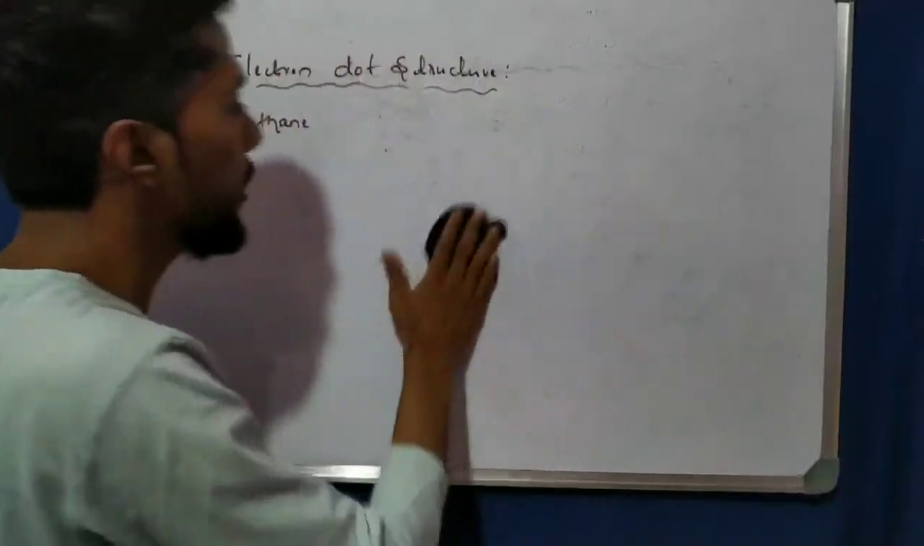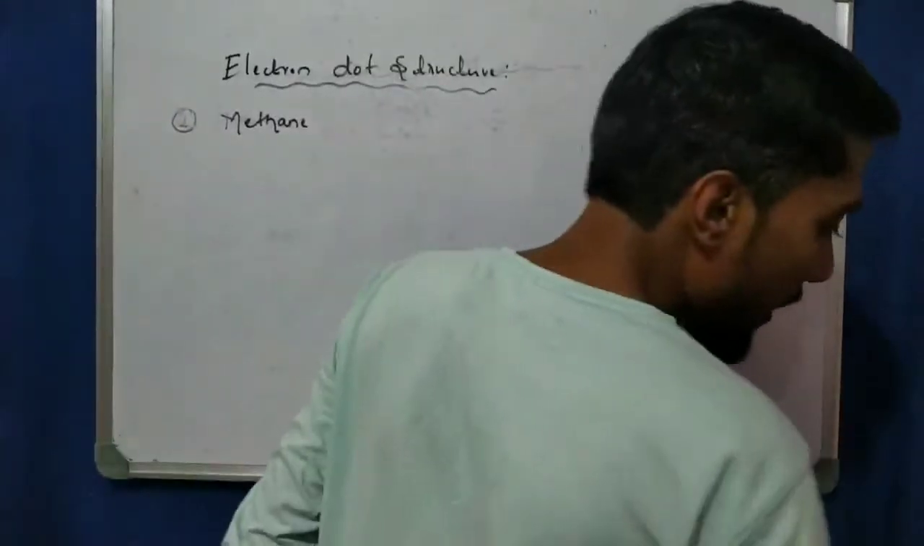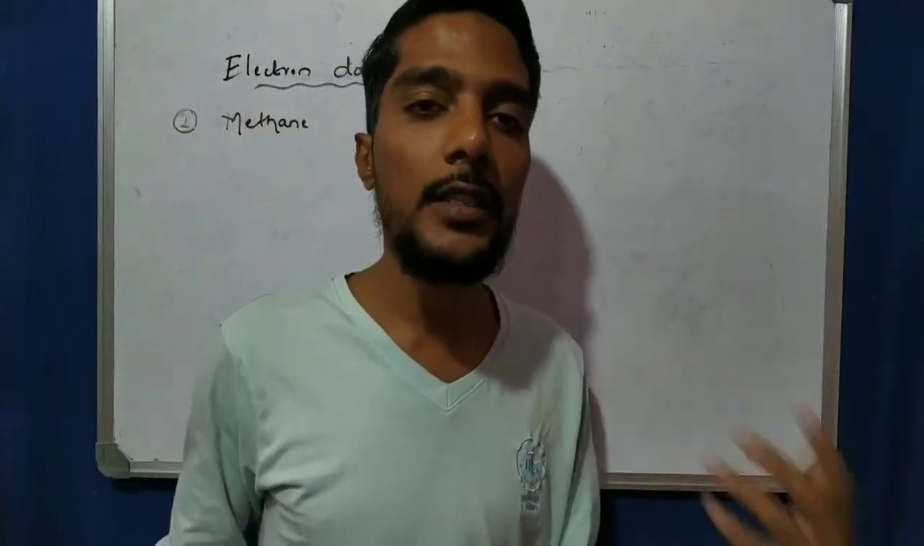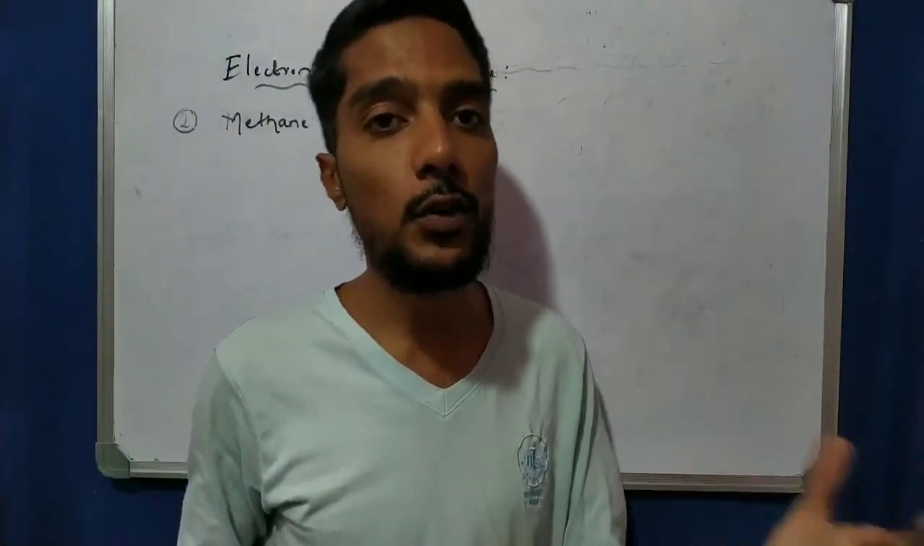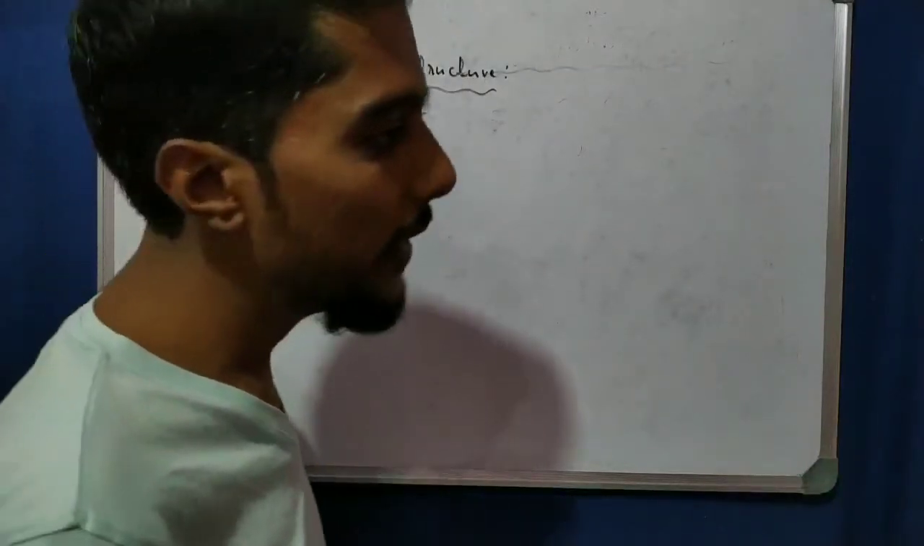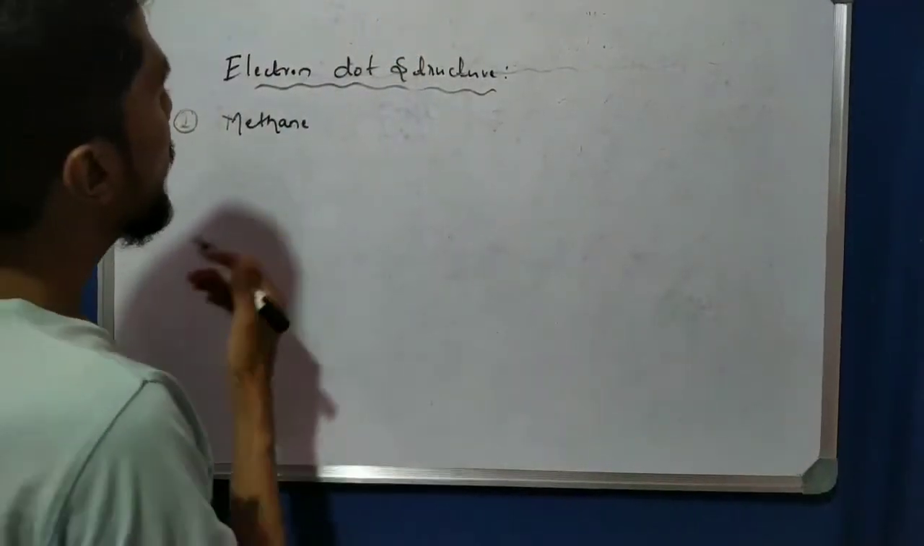Okay, the last electron dot structure. Like that you have to practice for pentane, butane, and so on. So many are there: 6 for alkane, 6 for alkene, and 6 for alkyne, a total of 18. So practice one by one. For knowledge, I can solve only 3 here, right? So now let's see about meth.